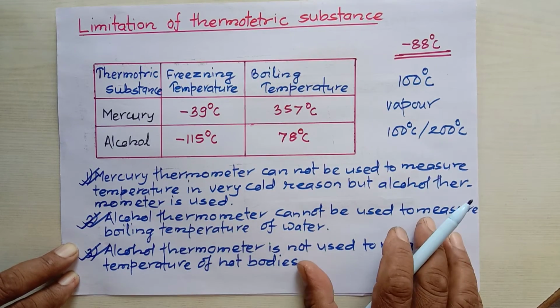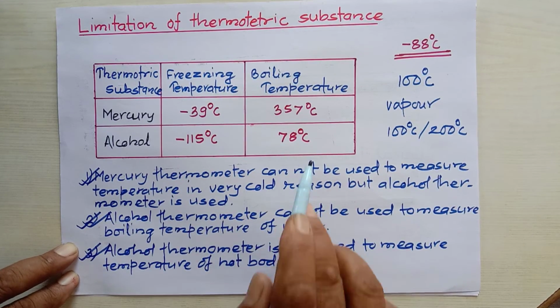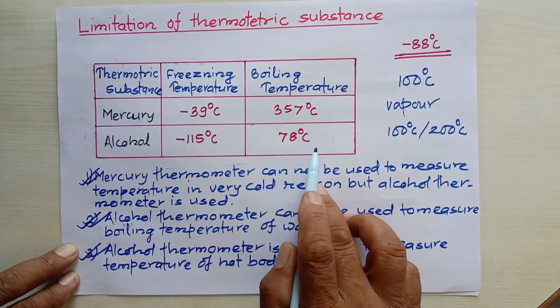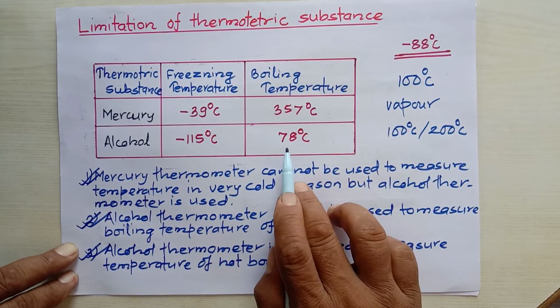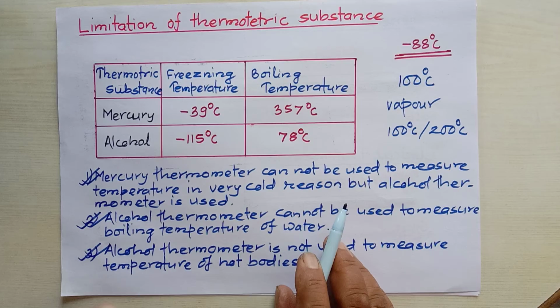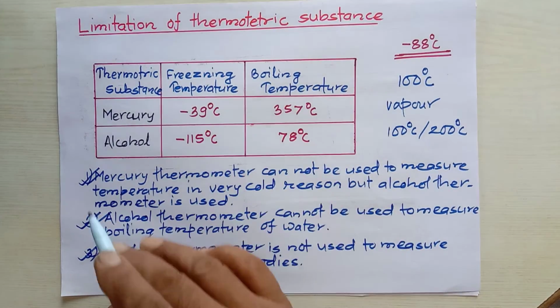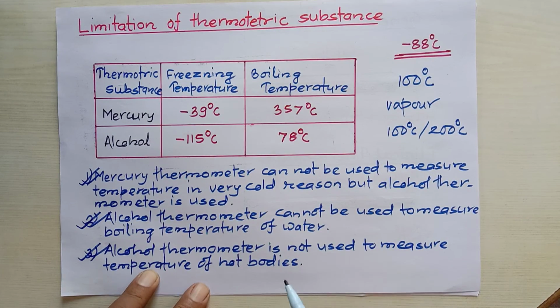But an alcohol thermometer has the limitation that it cannot be used to measure the temperature of a body above 78 degrees Celsius. Okay, the subject matter for today was very little. Finish this much for today.